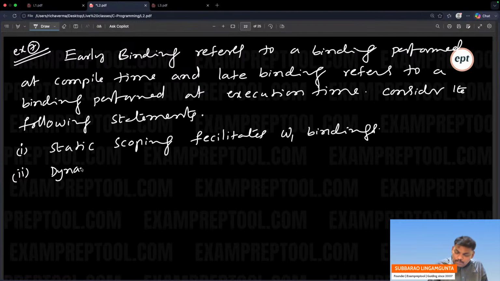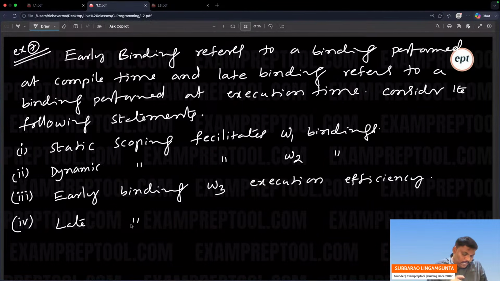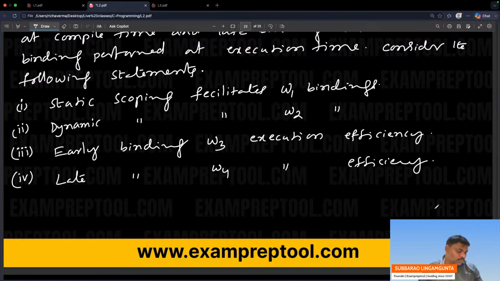Dynamic scoping requires W2 binding. 3. Early binding W3 execution efficiency. 4. Late binding W4 execution efficiency. So there are 4 statements. Next one.